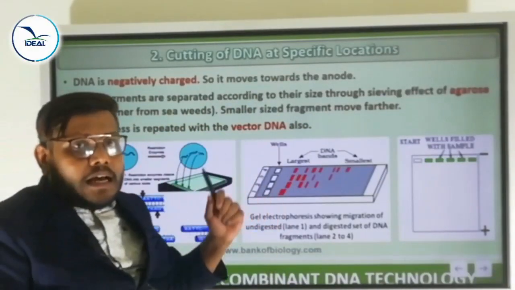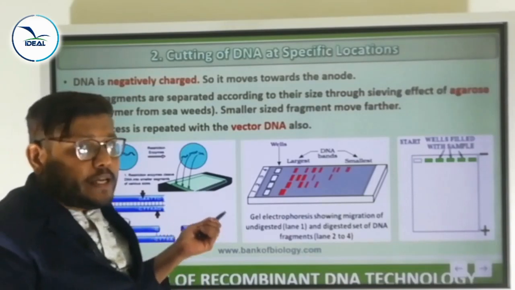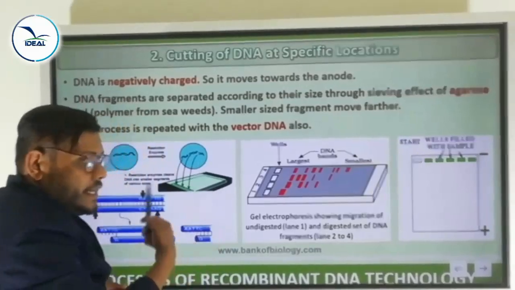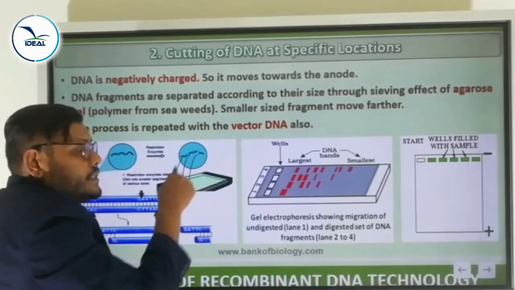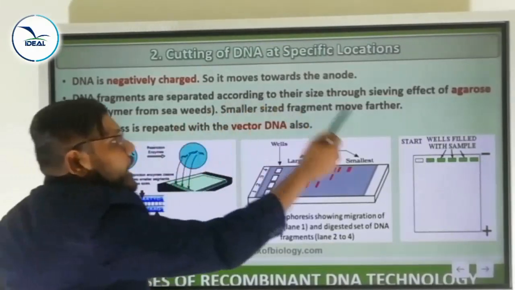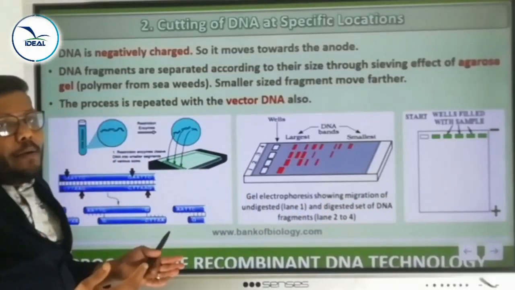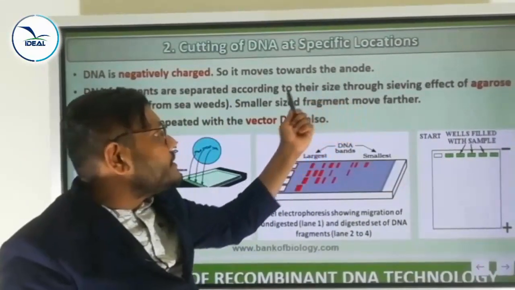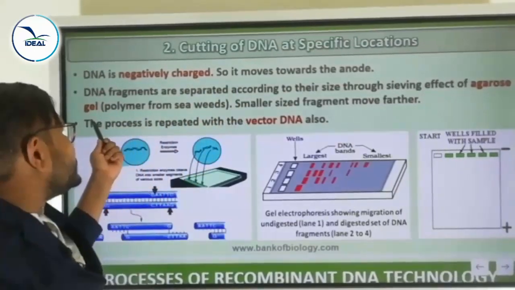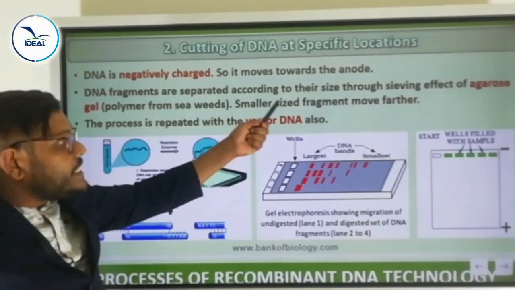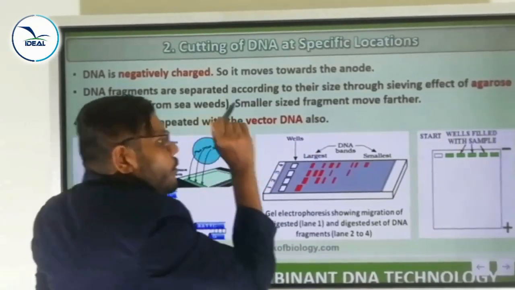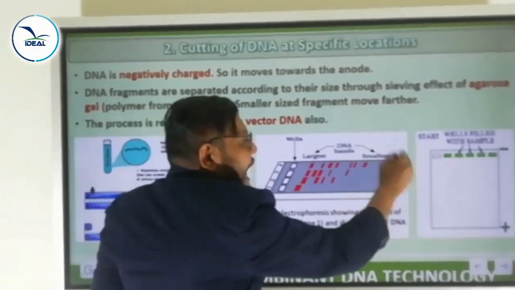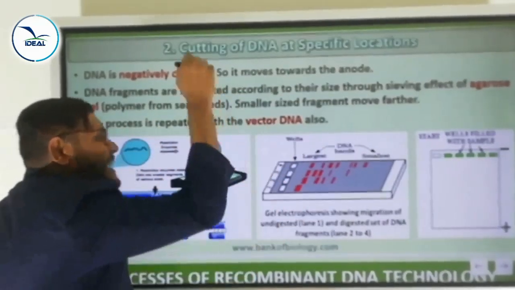Because we are providing the electric field, is it? This process takes place under the influence of the electric field. So here we are applying electricity. This negatively charged DNA molecule moves towards the anode part. Not all the DNA molecules move towards the anode part. Which one will move? DNA molecules are separated according to their size through the sieving effect of agarose gel, which is a polymer from the seaweed. Smaller fragments move further, which means small fragments of DNA move towards the anode part, and the bigger size is undigested.